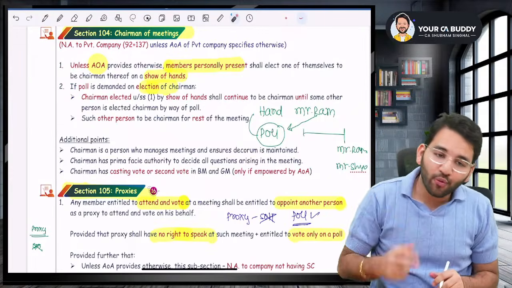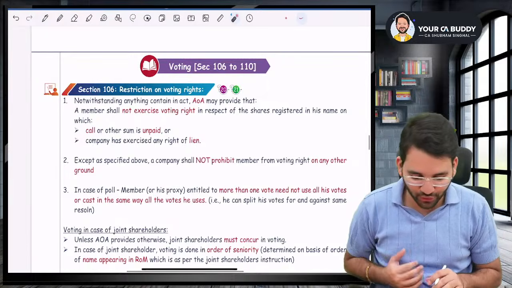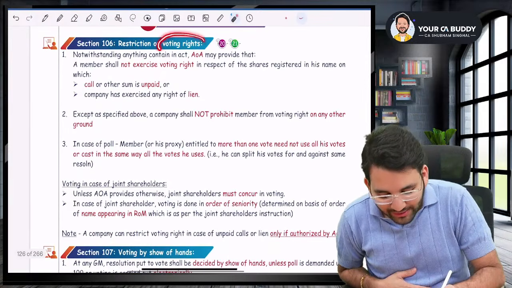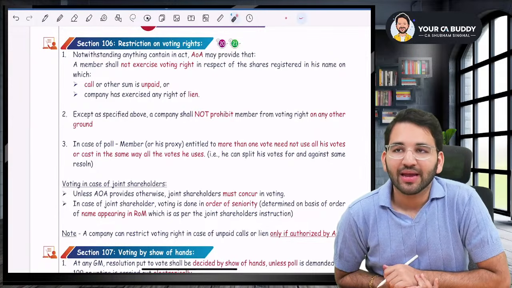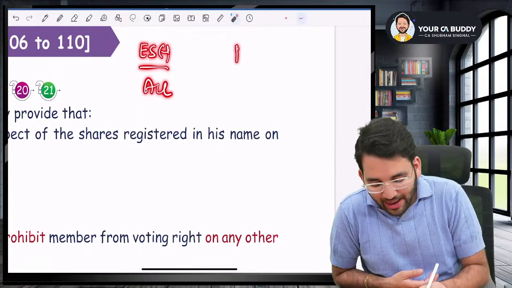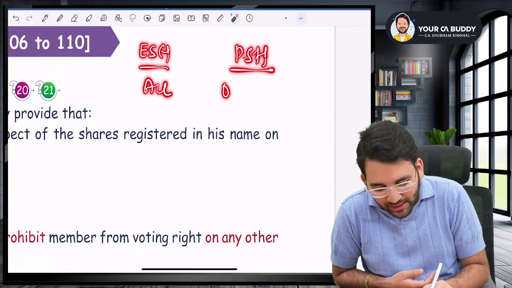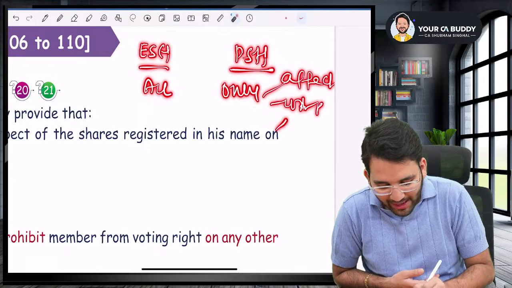Okay. Now, that brings us to the next section, section 106, and the last section for today. Sir, 106 talks about restriction on voting rights. There are questions on this section. You remember that an equity shareholder can vote on all the resolutions, and a preference shareholder can vote on only those resolutions that affect them or resolutions related to winding up, etc.